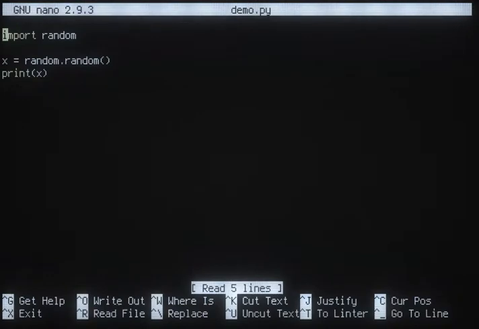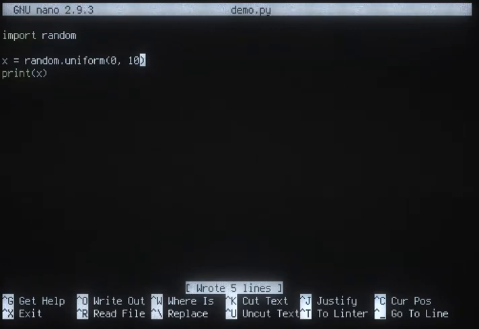We have other kinds of functions that give us different kinds of ranges of numbers. So if I change this to random.uniform, I can ask for a specific range. 0 to 10 perhaps. Uniform means uniform distribution, like every number is equally likely.